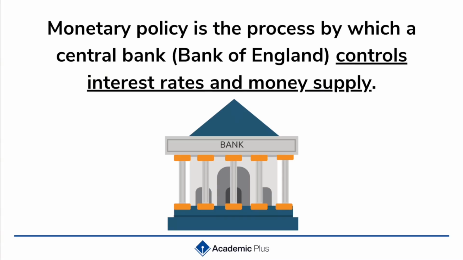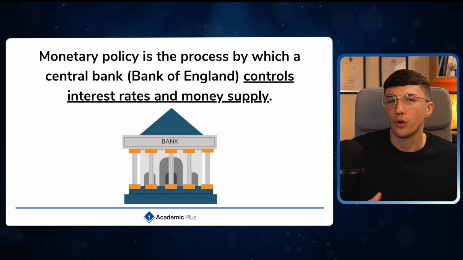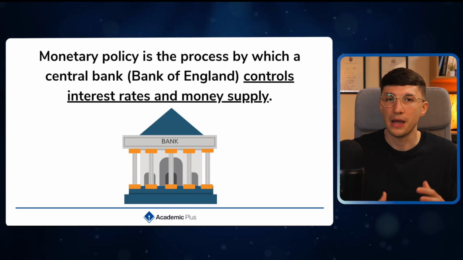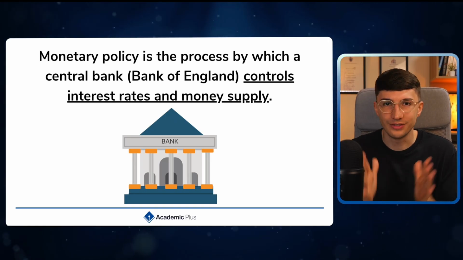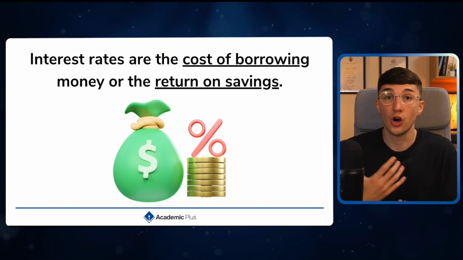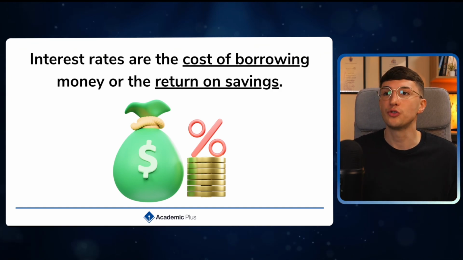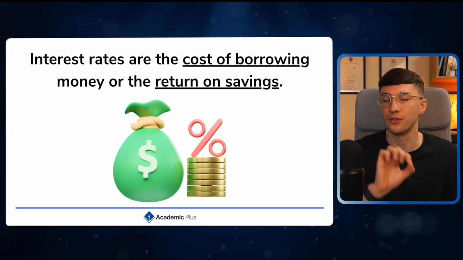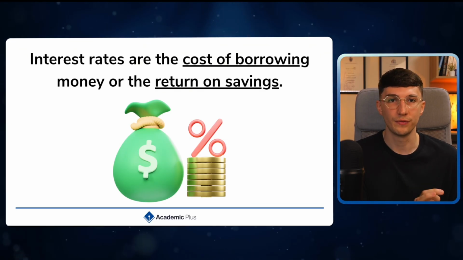So the Bank of England will control the money supply through tools such as interest rates and open market operations. Now, increasing the money supply can stimulate economic growth by encouraging people to borrow more and spend more. And the reason why we would want to decrease the supply of money is maybe to control inflation, maybe to slow down economic growth. Now, interest rate is an important concept and something that you should have already seen by now. Interest rates have a dual purpose: the cost of borrowing or the reward for saving.